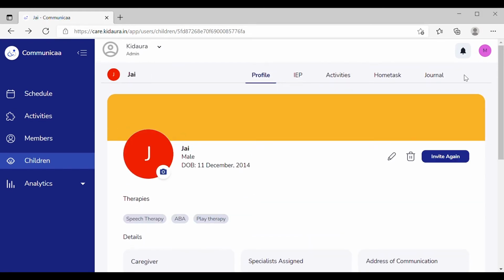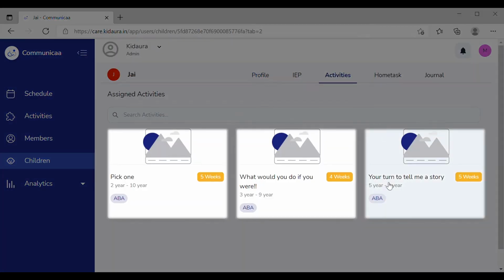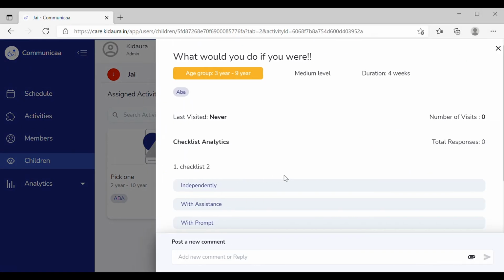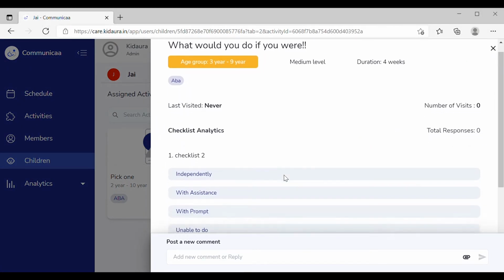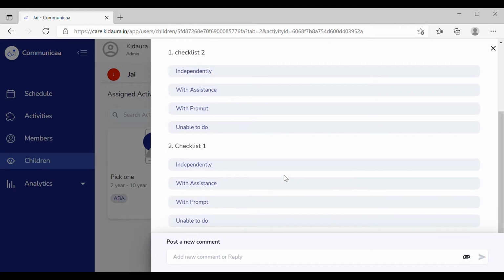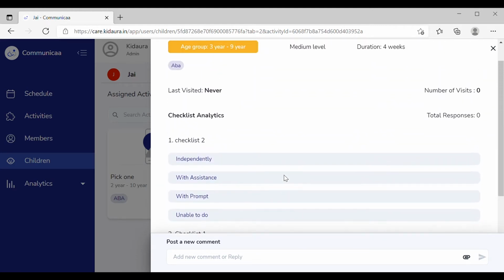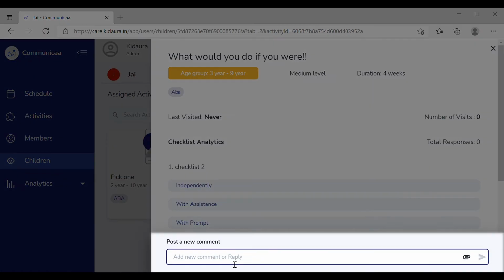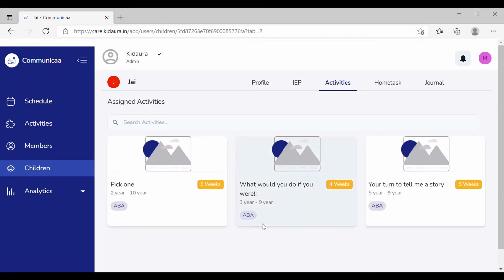The Activities tab in the child's profile will show you the various activities that are assigned to the child. By clicking on the desired activity, you can view the various details regarding the same and also track the progress and development of the particular activity. You can also post comments and feedbacks as and when required to accelerate the progress and guide parents in the right way.